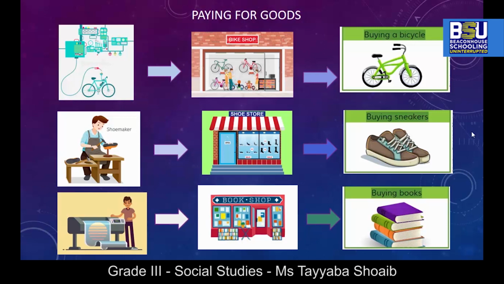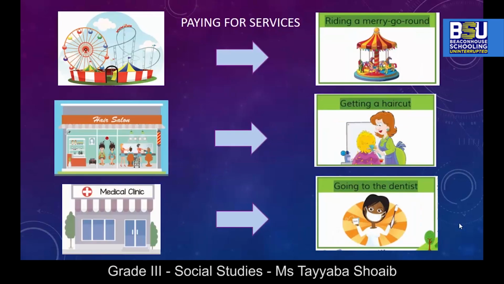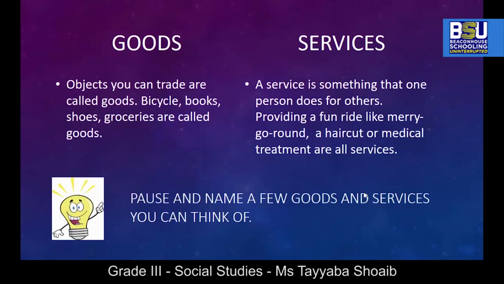Similarly, books that you buy from a bookstore are produced in a printing press and are sold to the bookstore to make profit. Here you have learned that some workers produce goods which they sell to make a profit. Other workers use their skills and labor to produce a service, like a hairdresser who earns money by providing a service, that is, cutting your hair.